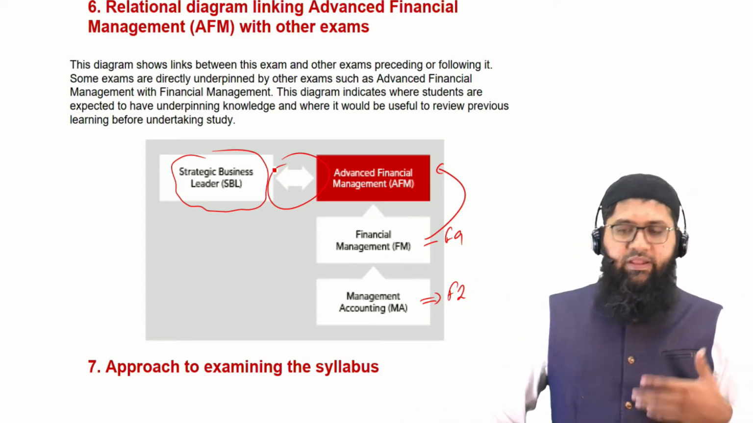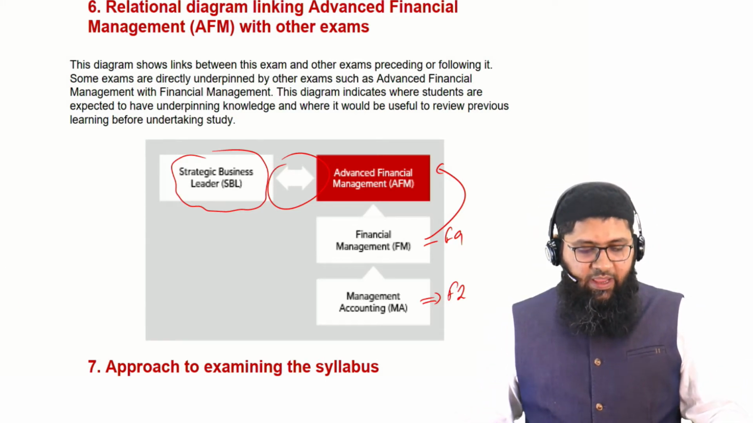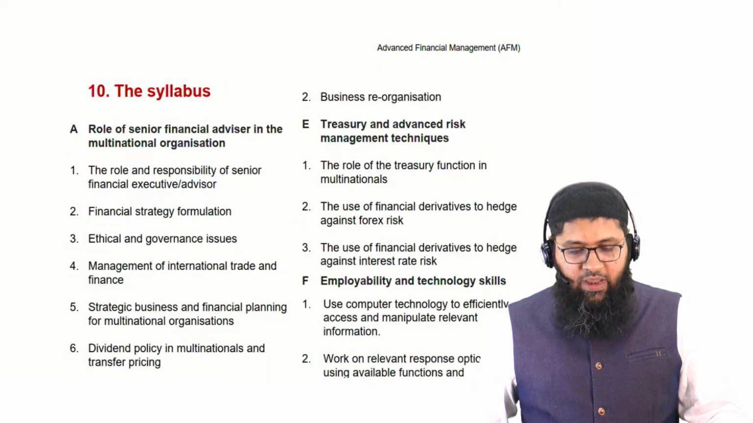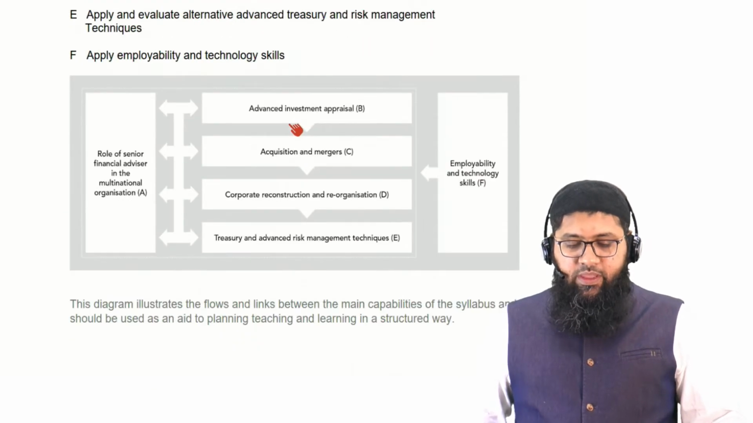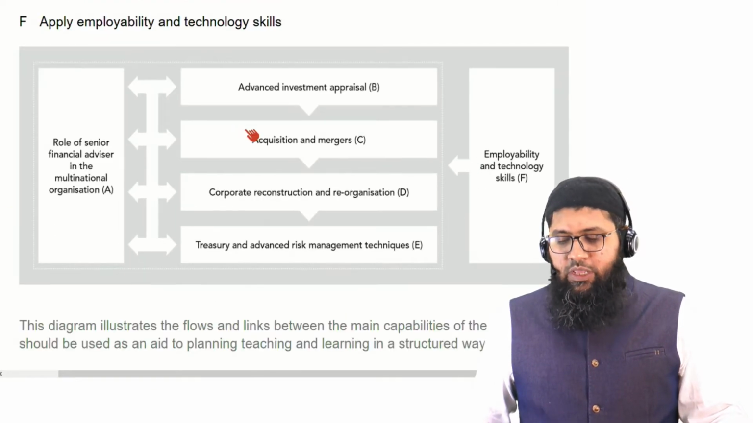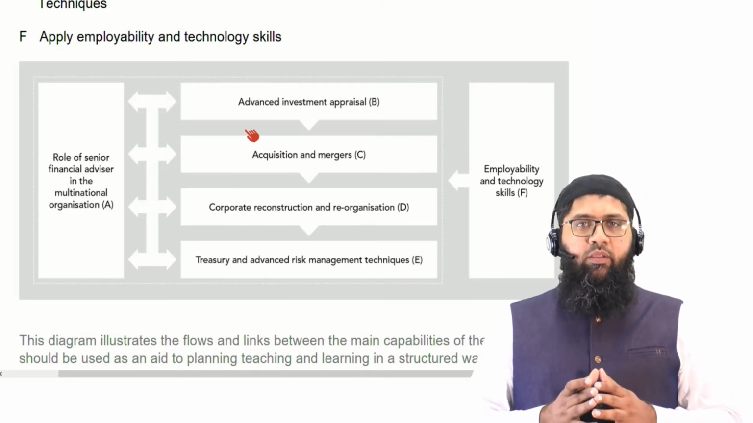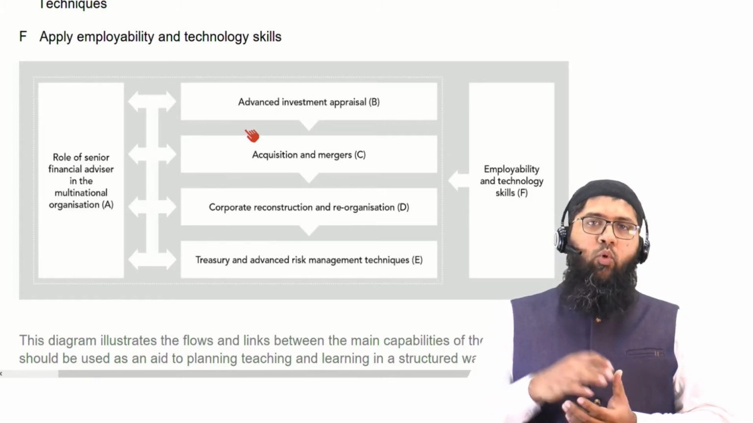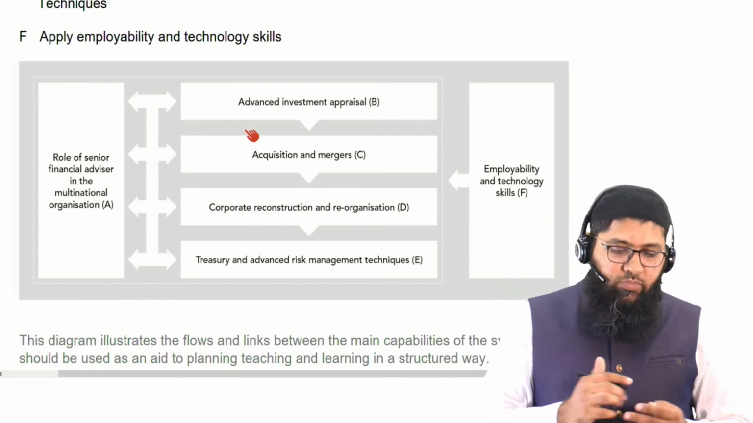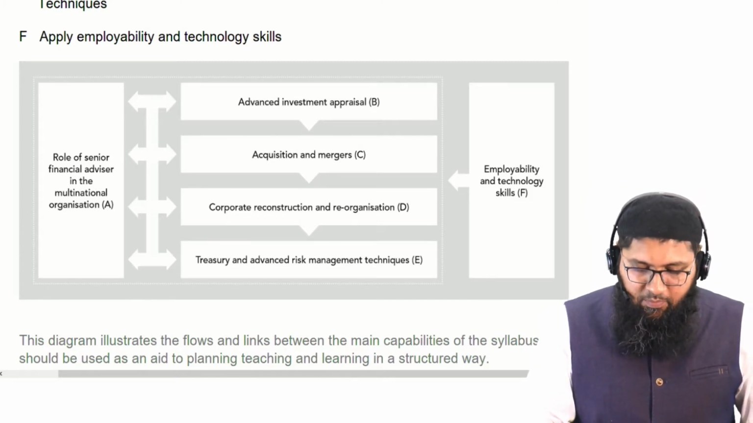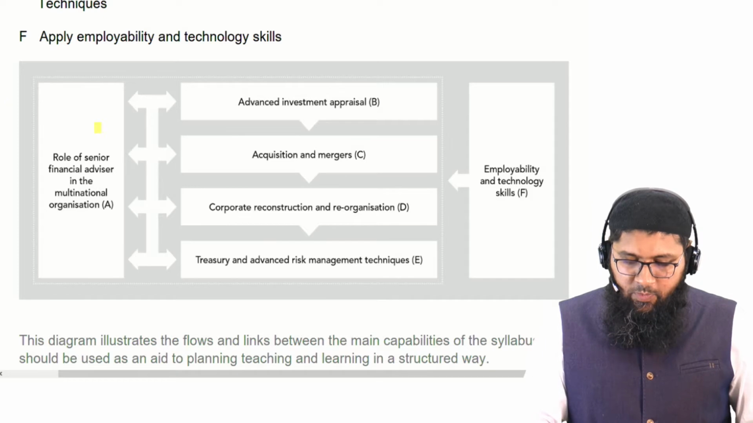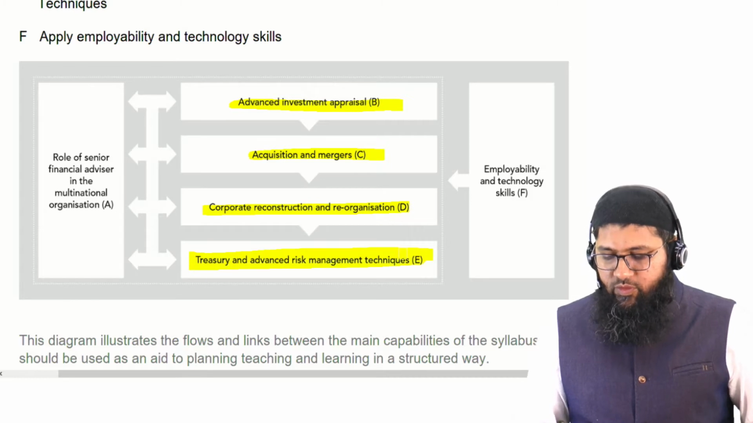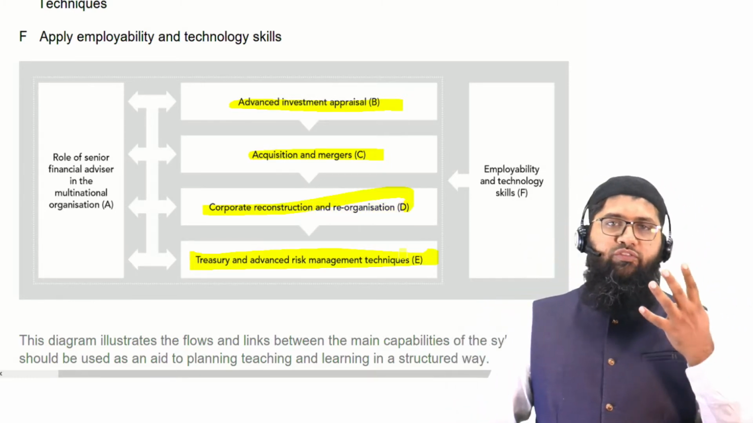Now, let's just start discussing what exactly this AFM paper is all about. What I would like to do is talk about the main capabilities with respect to AFM so that we could have a detailed discussion of what the syllabus components are, how exactly we are going to handle them, and what their examination weightage is. You could see that there are multiple portions of the syllabus, but the core area of the syllabus is these four sections.